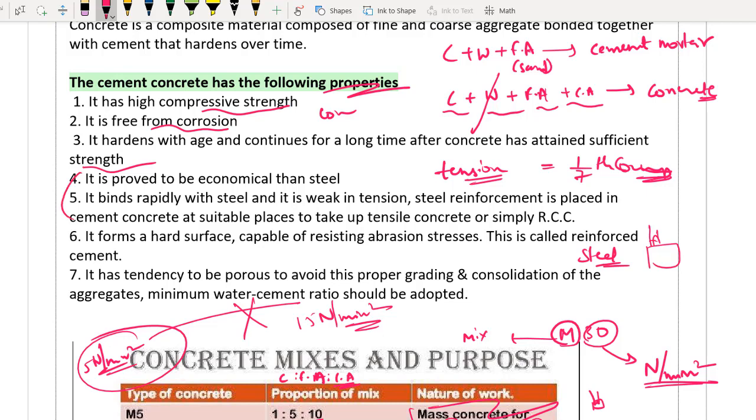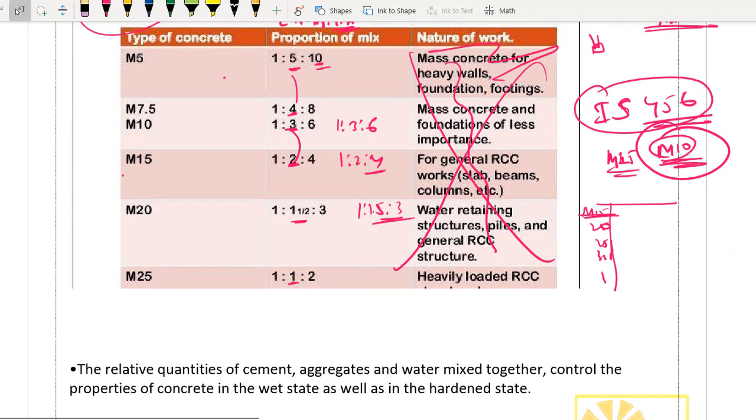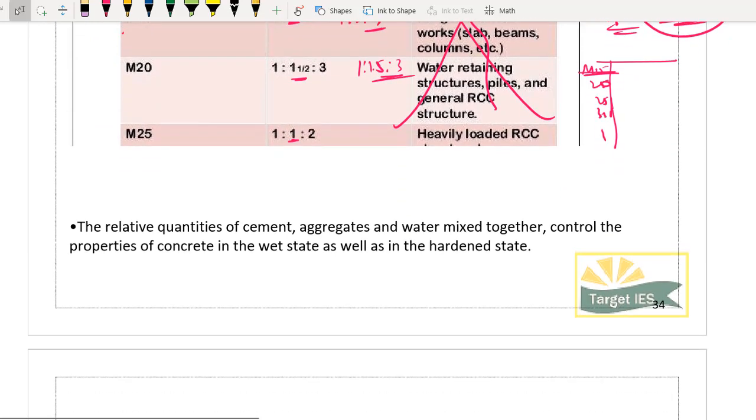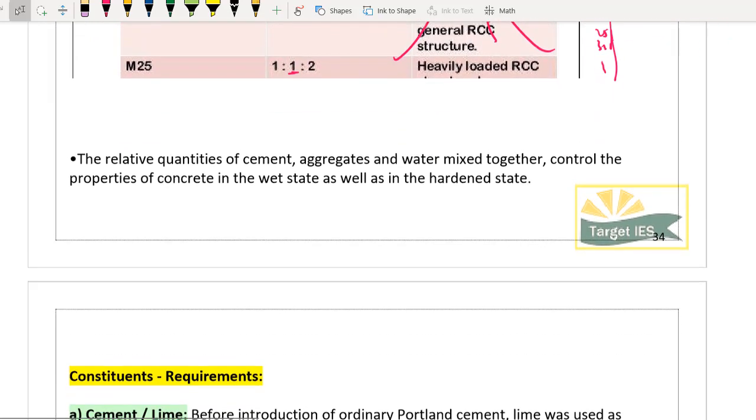So it was the part about this. It forms a hard surface capable of resisting abrasion stresses. This is called reinforced concrete. Okay, this point is actually continuation. 5 and 6 points are continuation, and when you are using steel, obviously we'll be calling it reinforced cement concrete. It has tendency to be porous, to avoid which proper grading and consolidation of aggregates is needed. Minimum water cement ratio should be adopted. How much water cement ratio we should keep, I will teach you in the next module. कोई tension नहीं है, you will be more than perfect.